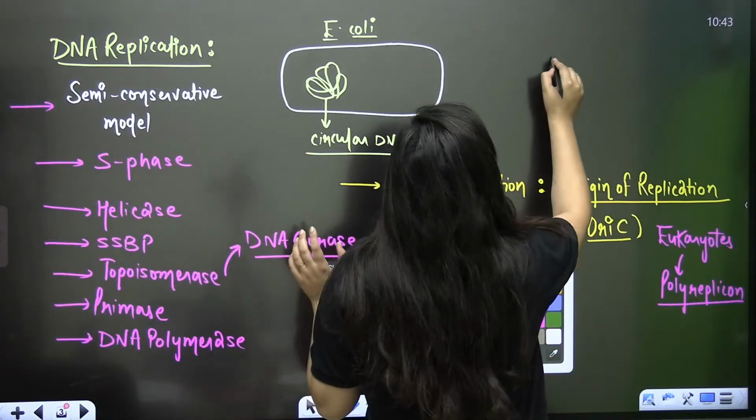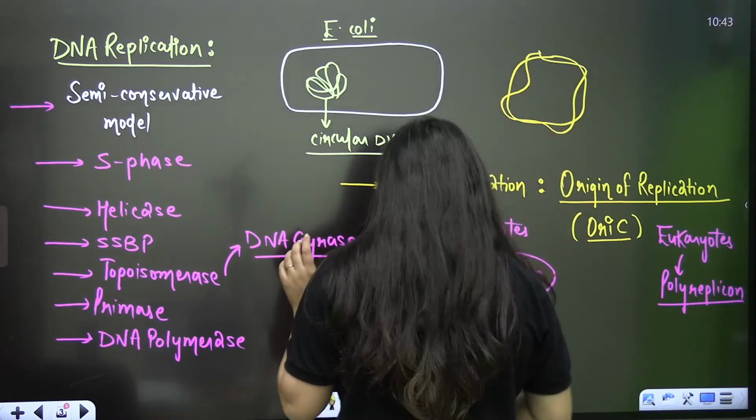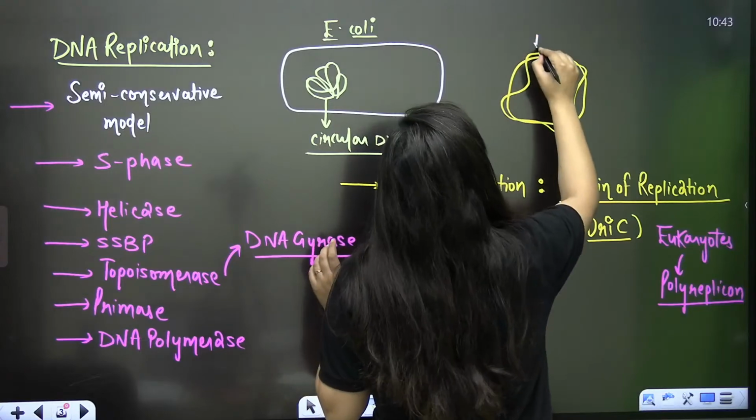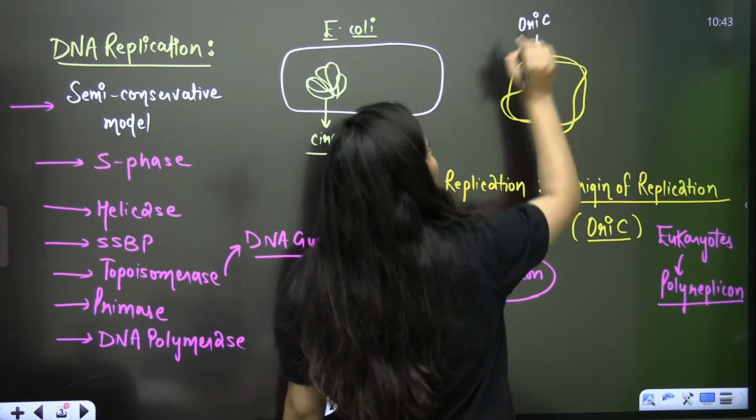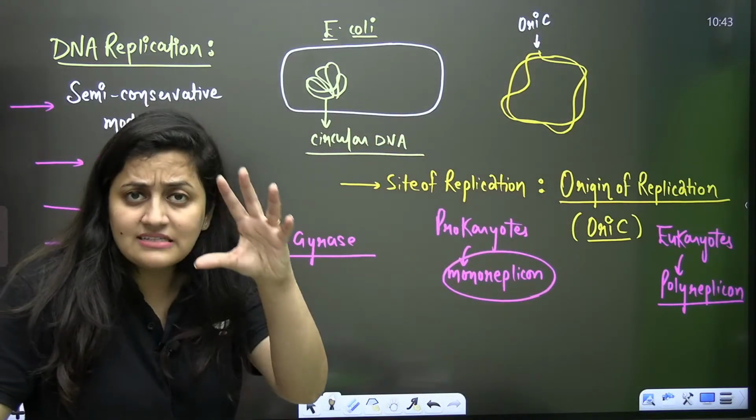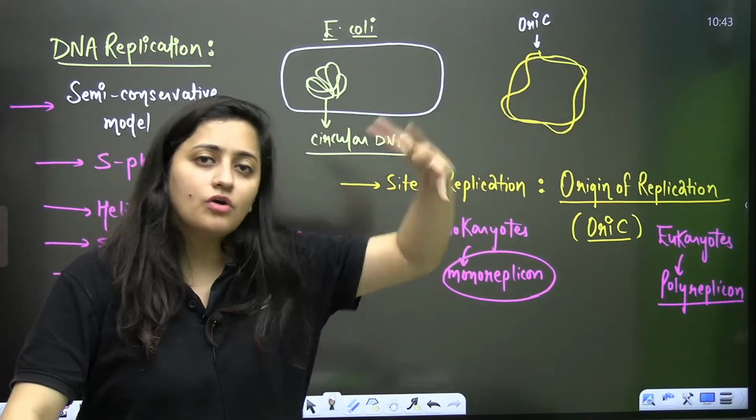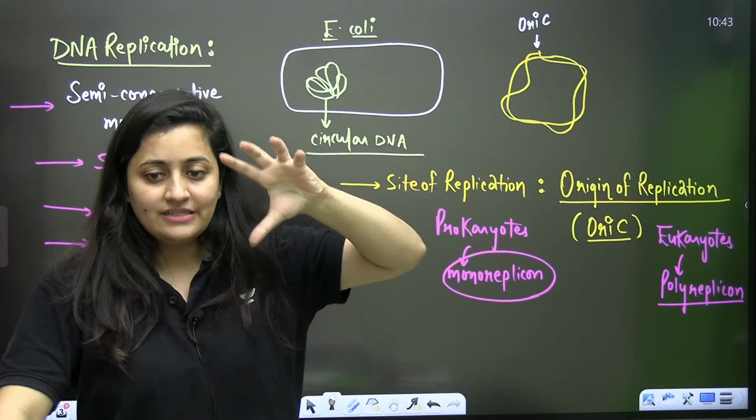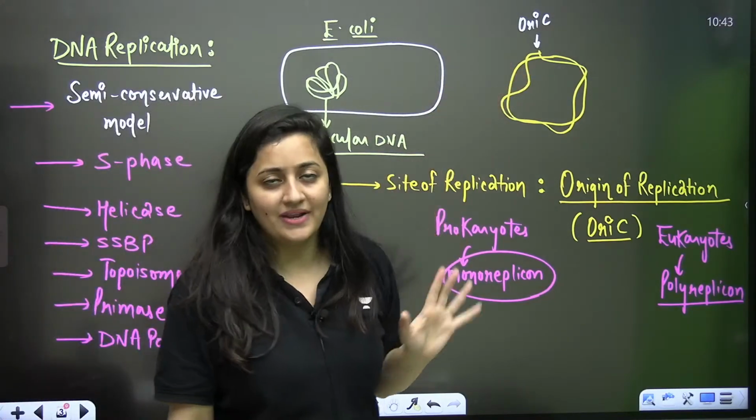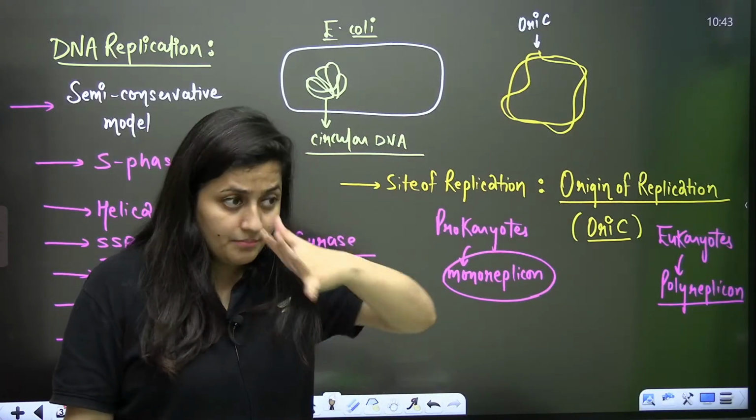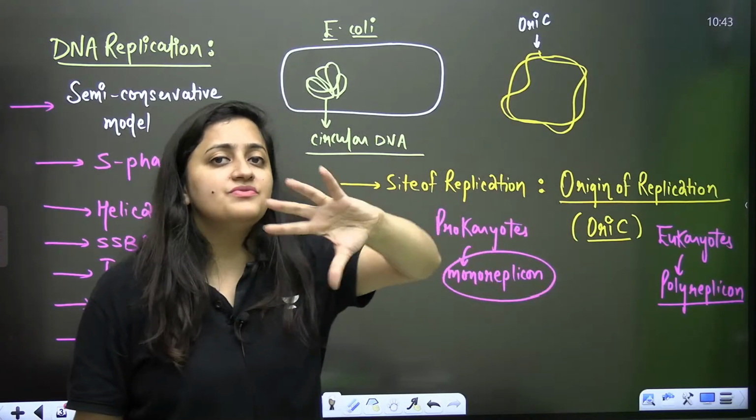So now in the case of E. coli, because the DNA is circular, there is one point from where the replication will start, and as I said, it's ori C. Now, there are certain proteins present here in the cytoplasm, and in eukaryotes in their nucleus, which will detect this origin of replication. In eukaryotes, because the DNA is linear, there are many origins of replication, and there are proteins which will detect them.